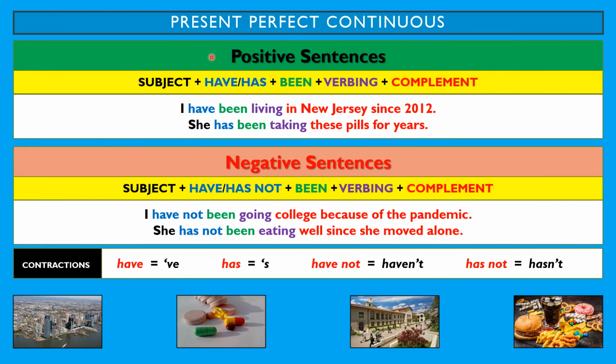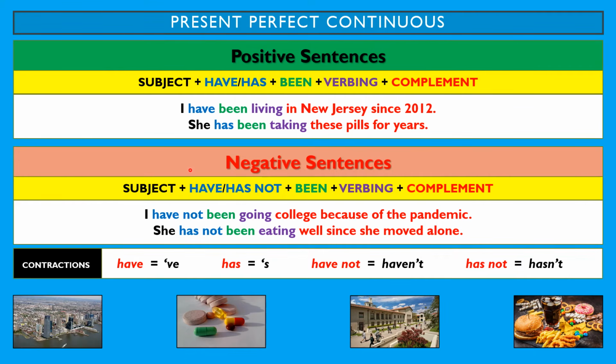To create positive sentences with the present perfect continuous, you need a subject, the auxiliary have or has, plus been, plus the verb with ing, plus the complement. For example, I have been living in New Jersey since 2012. She has been taking these pills for years. Remember, for the third person, we use the auxiliary has.